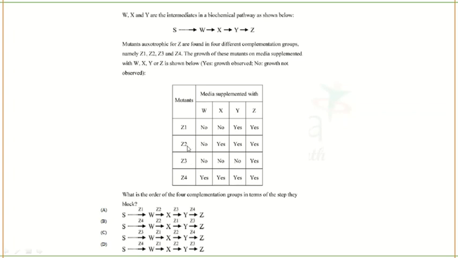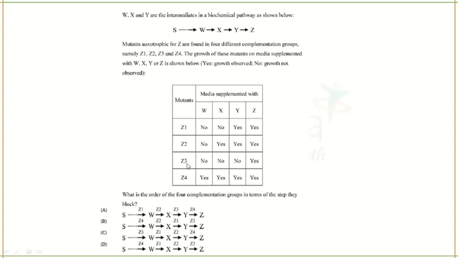Z2 when supplemented with W, no growth. But when supplemented with X, Y and Z, yes, all of these show growth. So let's see X. Where is X? This is X. X should be supplemented with Z2. That is in option A and option B. Since we have already made option B correct, you can see X is supplemented with Z2 and it will grow.